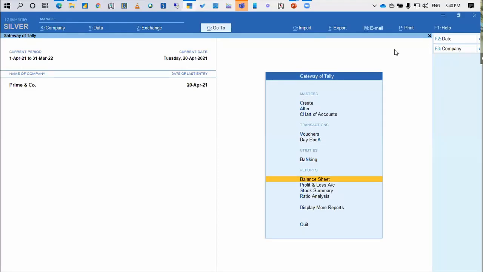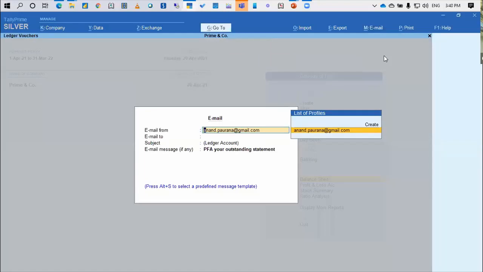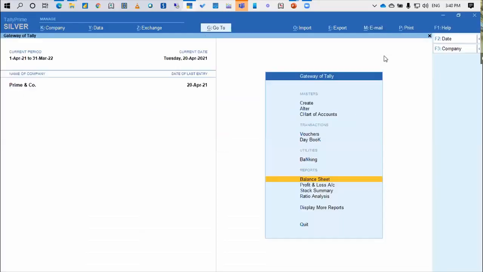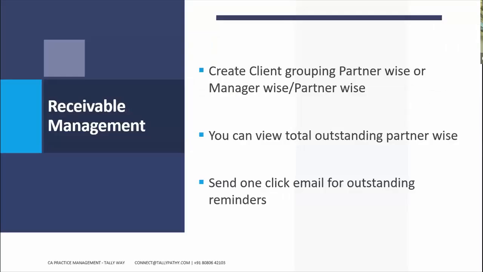So that helps. Any question around the email, guys? It's very simple but a profound feature available. So yes, all right. This is how we do receivable management by classifying the clients partner wise or manager wise, viewing the outstanding and sending the email at one click of the button.